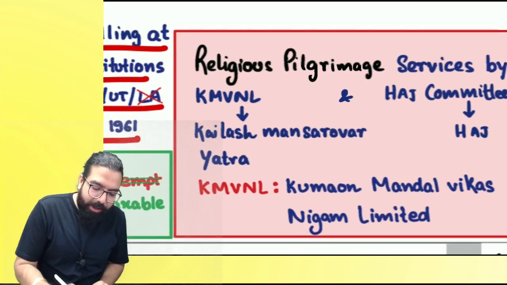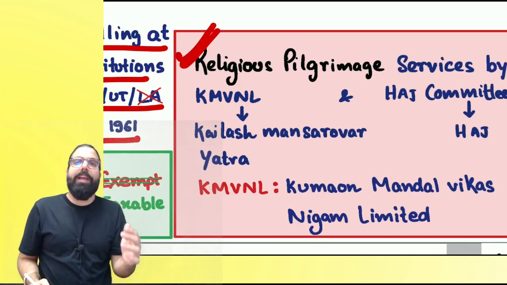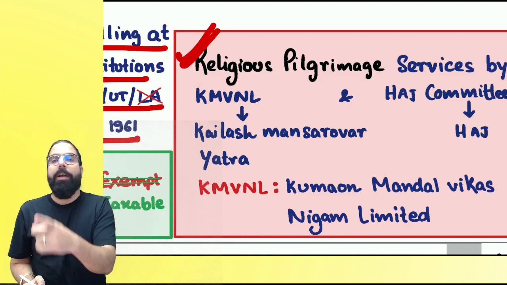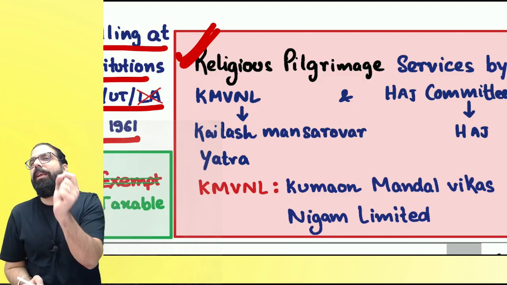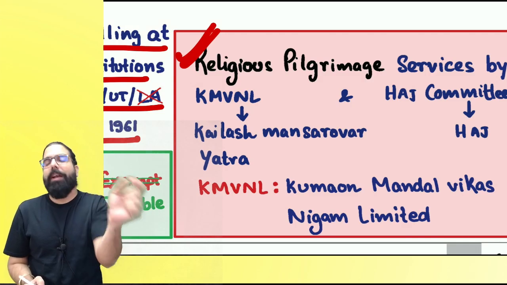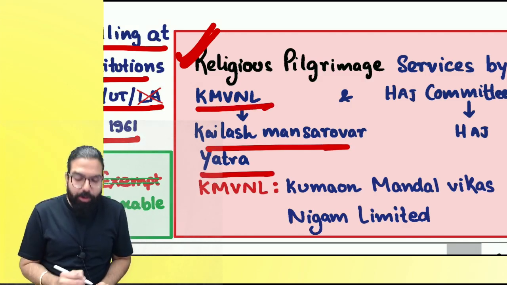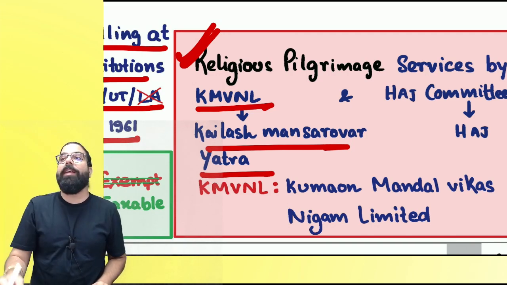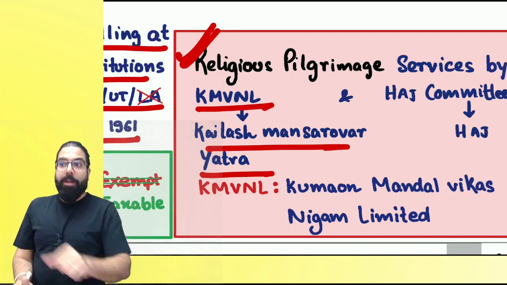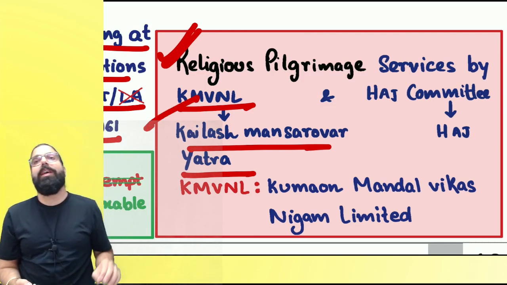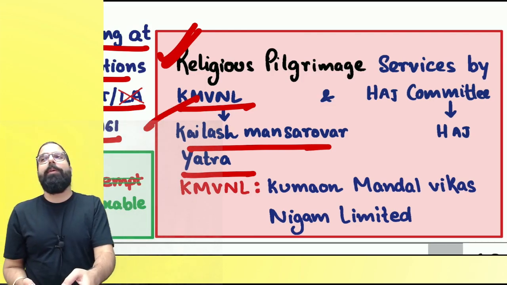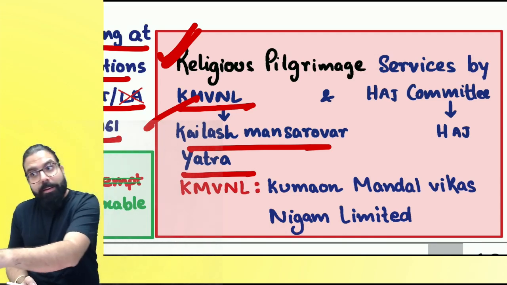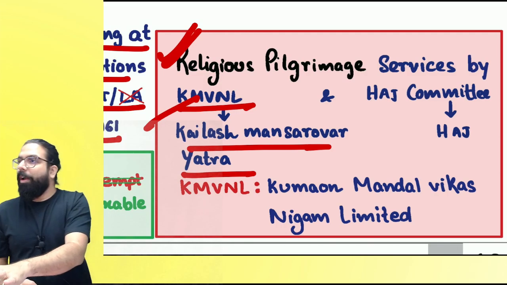Now, the last one over here is religious pilgrimage. Religious pilgrimage, one for the Hindus, one for the Muslims, has been exempted. Government says if it is KMVNL, Kumaon Mandal Vikas Nigam Limited, taking people for Kailash Mansarovar Yatra, it shall be exempt. If Venki started Kailash Mansarovar Yatra, will it be exempt? No. Only KMVNL taking Kailash Mansarovar Yatra shall be exempt. In the exam, what will they give? KMVNL is taking people for a Manali trip. Baba, taxable. Can I go ahead, everyone?